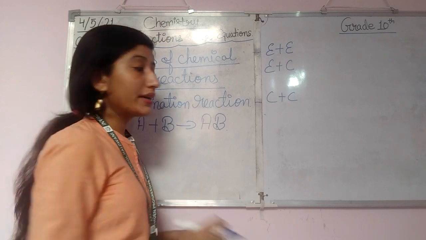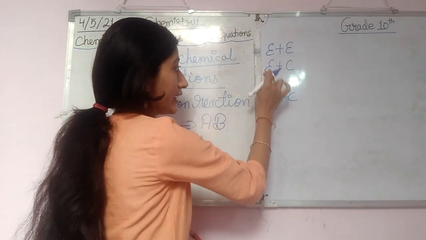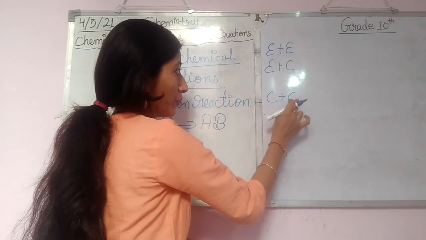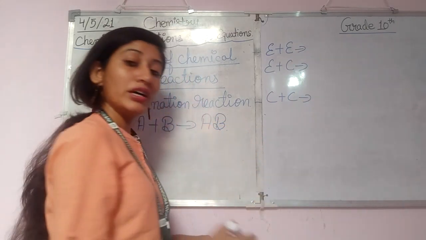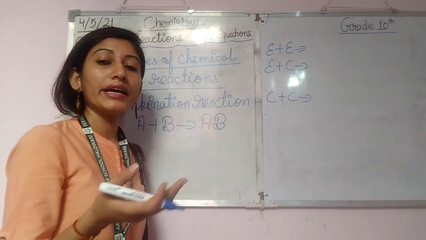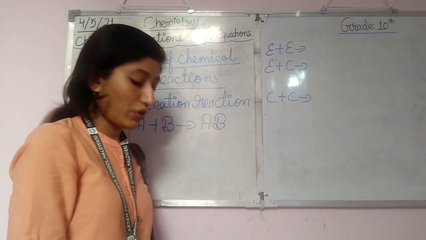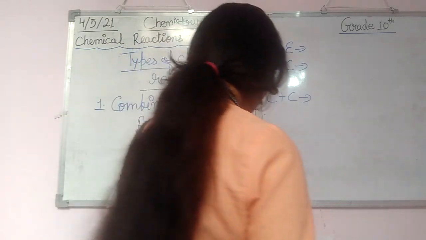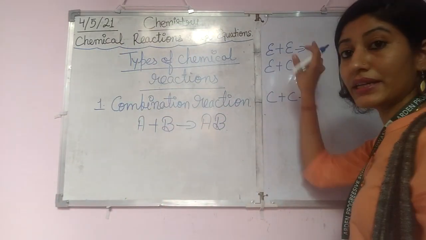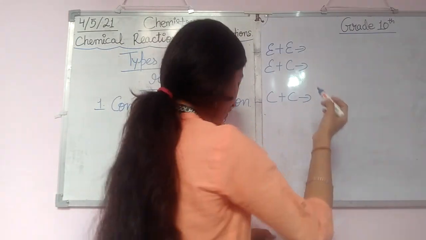Okay, so what is it? Element plus element, element plus compound, compound plus compound. In this way we have different types of combination reactions, depending upon what we are combining. Suppose we are doing a reaction between element and element. How will it take place?